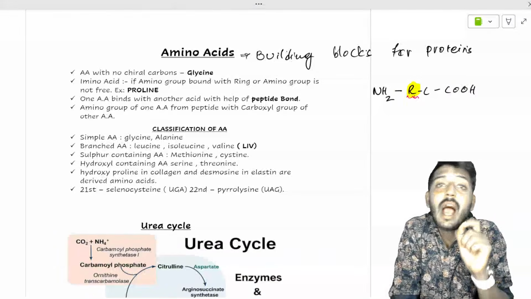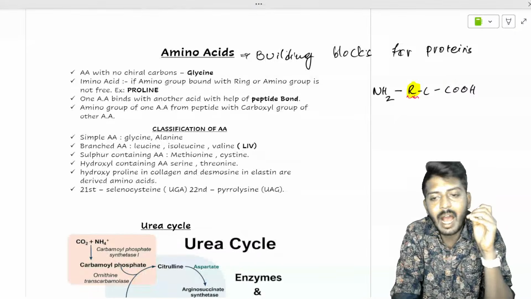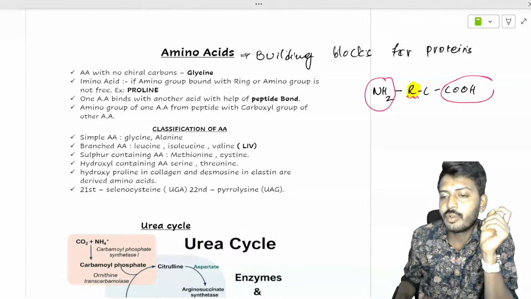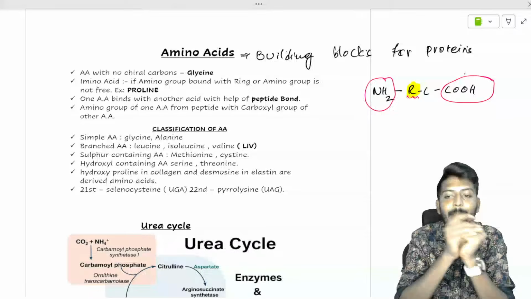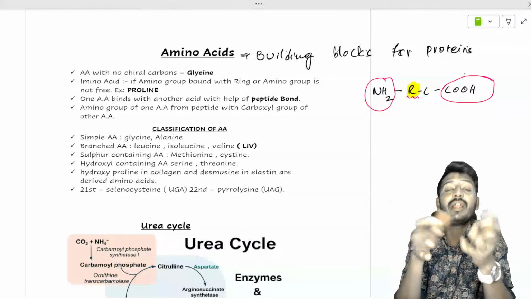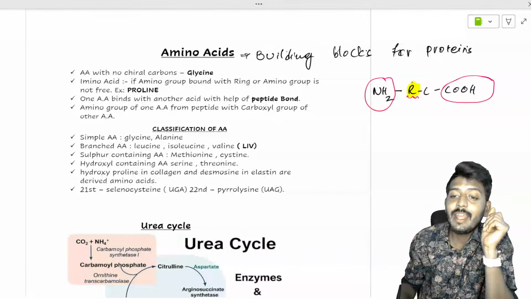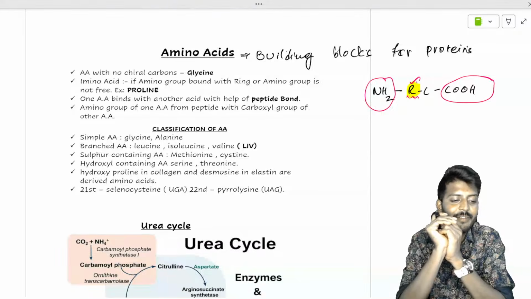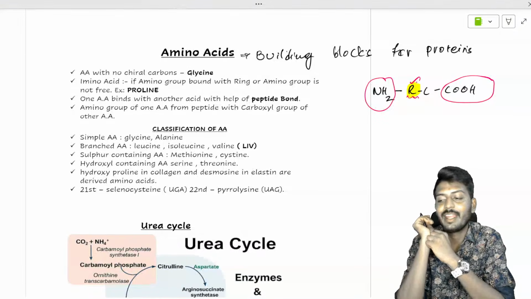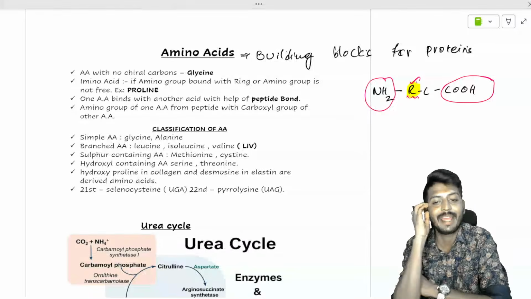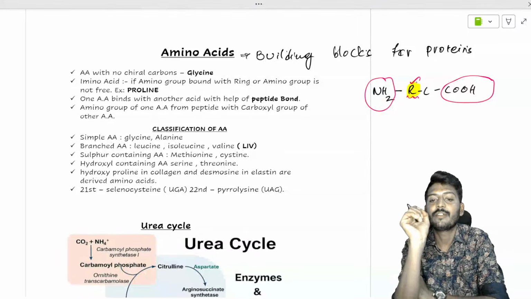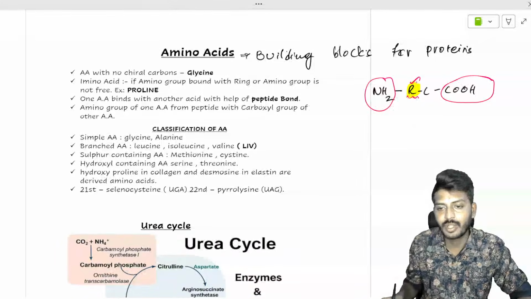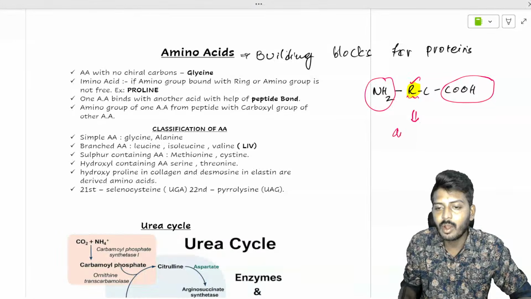In every amino acid, we will always have an amino group and a COOH group. But every amino acid has a different structure. So that variable part of the structure is represented by R. The variable chain or side chain is represented by the alphabet R. The functional groups are NH2 and COOH.